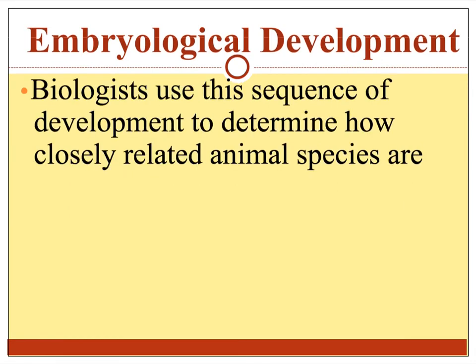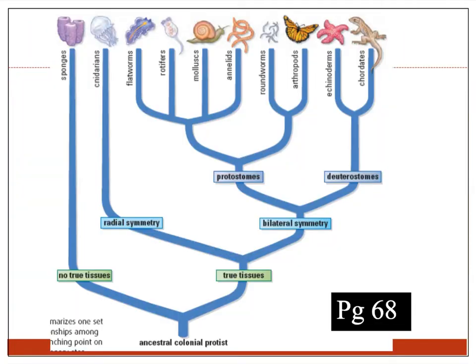Biologists use this sequence of development to determine how closely related animal species are. We'll discuss more of this in the evolution unit. We've seen a diagram like this previously in the unit. It's a phylogenetic tree. Remember, the phylogenetic tree is used to show the evolutionary connections between organisms.